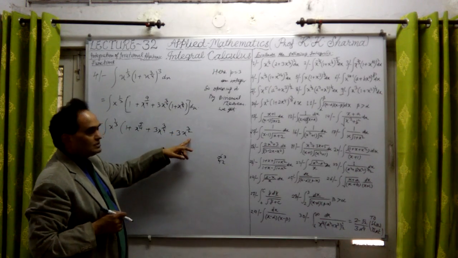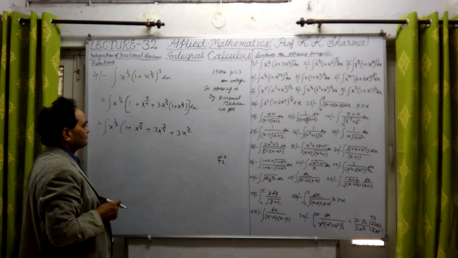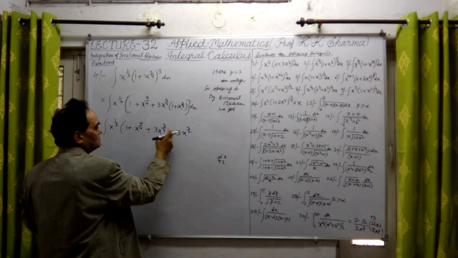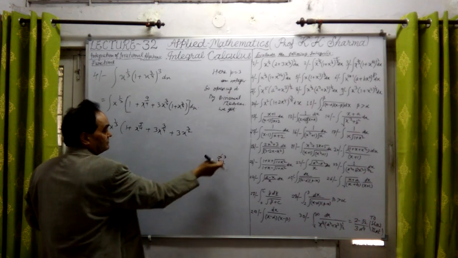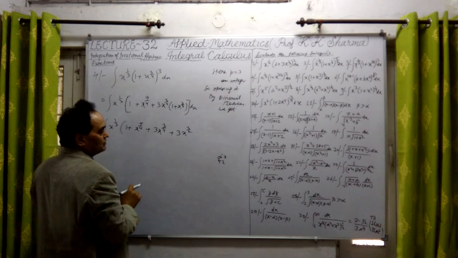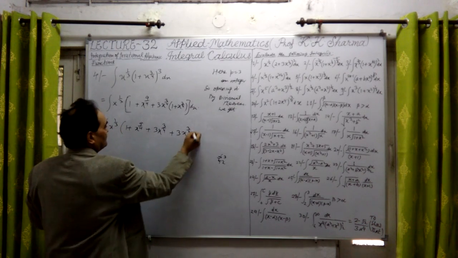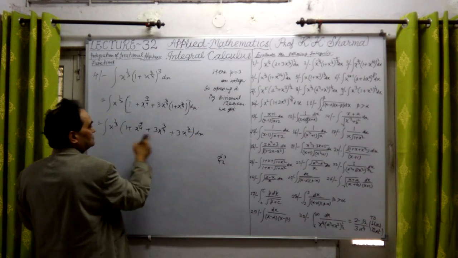6 upon 4, we have to write in prime numbers. These are prime numbers, they are not divisible to each other, 3 by 4. But 6 upon 4 was divisible. We have to write it in prime factors. Into dx. These are the 4 steps here.